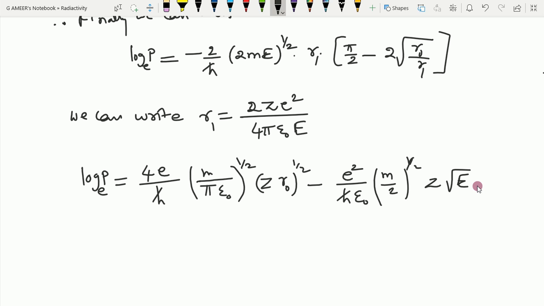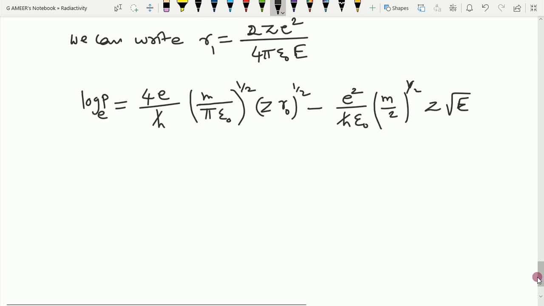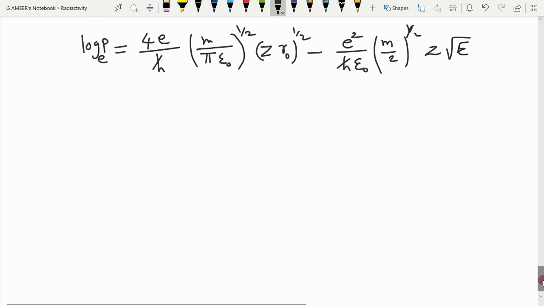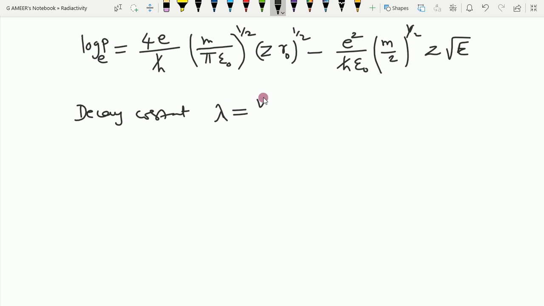Okay? So now what is p? Probability, you know. What do we need finally? Log of p will be equal to, what can we write? It is probability, so we now use that decay constant, that is what we need to find. As for the decay constant, that is lambda is equal to v0 by 2r0, into logarithm of p.